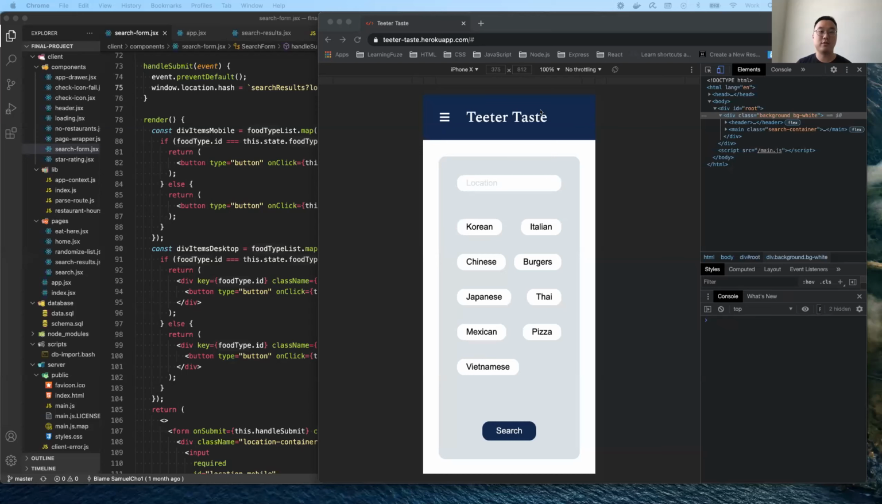Can everyone see the screen okay? Yes. Awesome. Okay. Hello, everyone. My name is Samuel, and I'm a full stack web developer, and I'm here to present Teter Taste, a full stack JavaScript application for groups that can't decide where to eat.